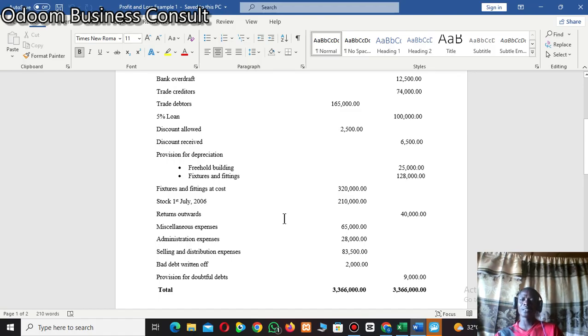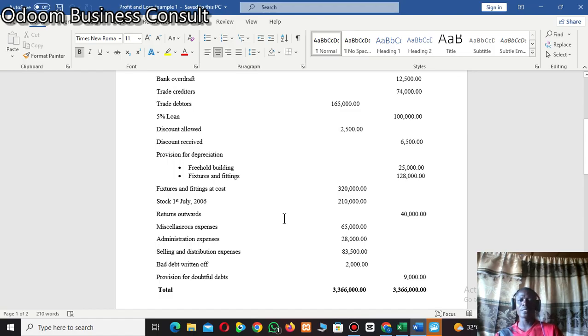In accounting, when presenting your trading profit or loss accounts, we follow certain principles, and one of them is the prudence concept, which states that accountants are not supposed to overstate profits or understate losses, and they shouldn't fail to provide for any future expected losses.